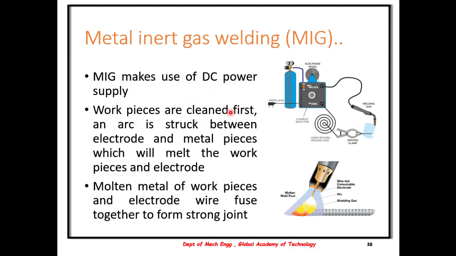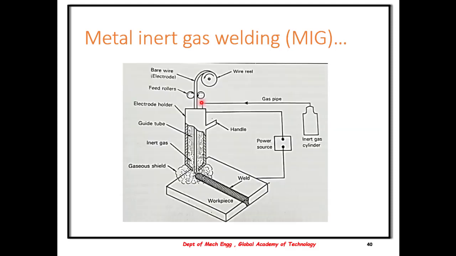The workpiece is cleaned, then an arc is struck between the electrode and the metal pieces, which will melt the workpiece and the electrode. The molten metal of the workpiece and electrode fuse together to form a strong joint. You can use this sketch for the examination.